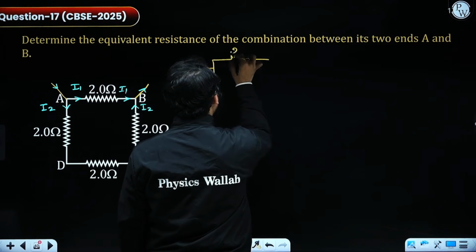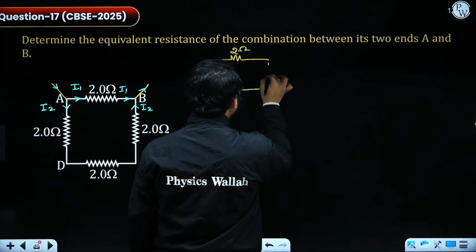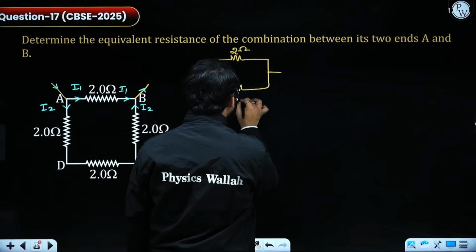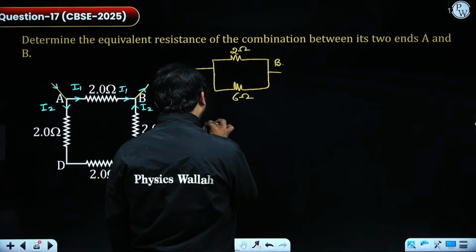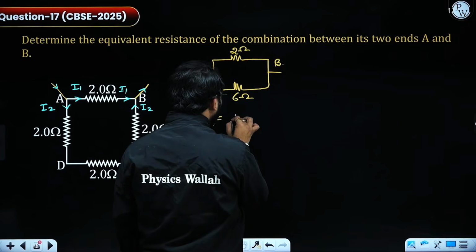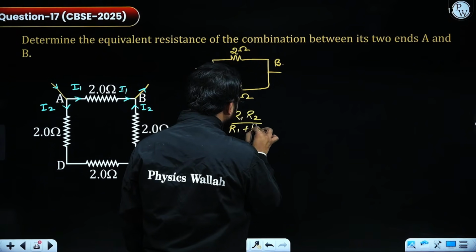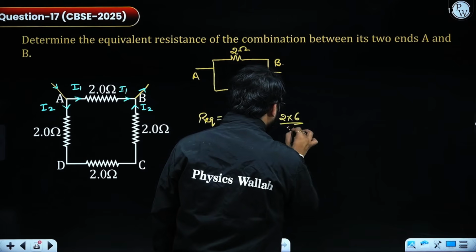This is 2 ohm and the rest 3 will be considered in series, 2 ohm, 2 ohm and 2 ohm, which will be 6 ohm. So this is terminal A, terminal B, and the R equivalent will be R1 R2 by R1 plus R2. Let's put the value, that is 2 multiplied by 6 divided by 8.